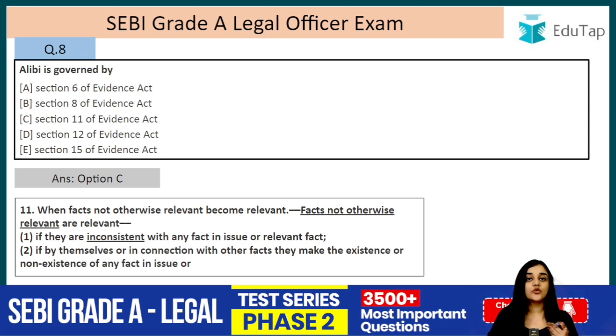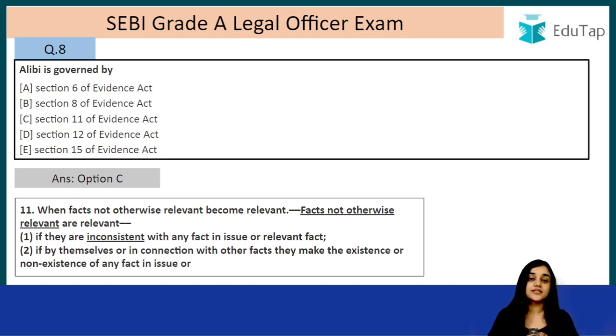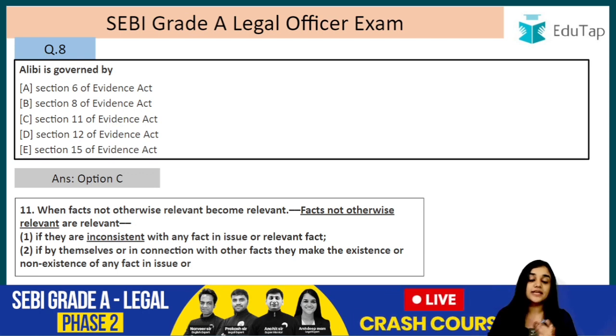and that is why I could not have possibly murdered B, who was in Delhi at 12 p.m., right? Who was murdered in Delhi. So the fact that he was in Calcutta at 12 p.m., it is not relevant otherwise, but it is made relevant here. How? Because it is inconsistent with the fact that he was in Delhi. The fact proving that he was in Delhi is inconsistent with this fact. That is why this is made relevant.